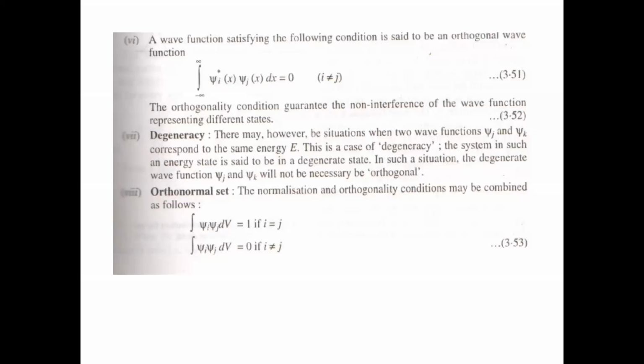So degenerate state, if you remember it in one simple sentence, it is simply: large number of wave functions and single energy. So if the same energy corresponds to different eigenstates, these states are called the degenerate states. Where are these states found? If I give you an example, the white dwarf star. You all know that a white dwarf star is basically the end stage of stellar evolution.